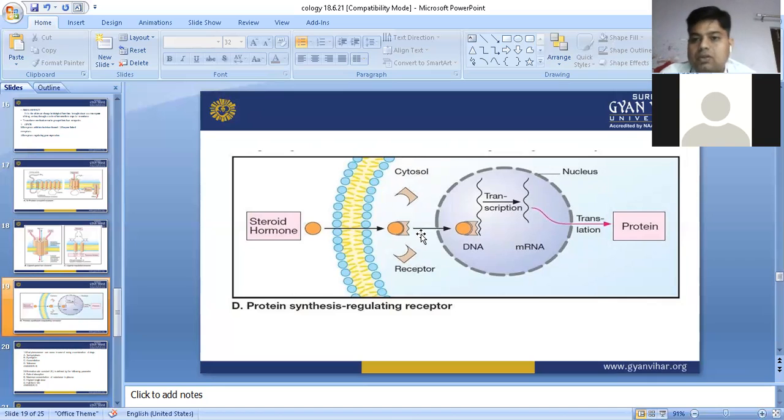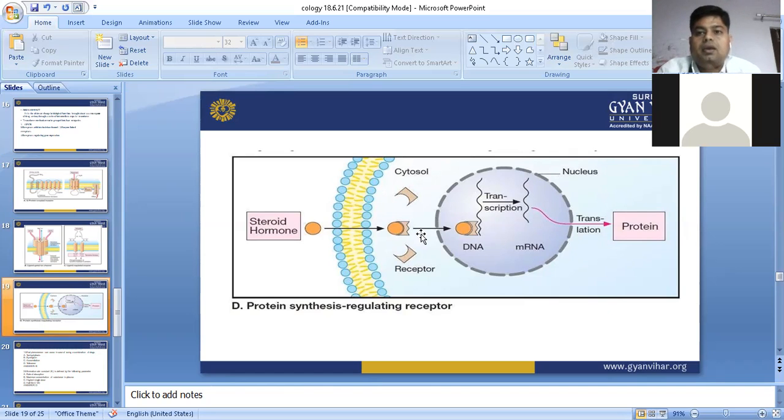So these are the overall receptors and how they perform their normal mechanism. They either stimulate, depress, replace, irritate, or have cytotoxic action. So there are five basic principles of mechanism we have seen in this chapter.